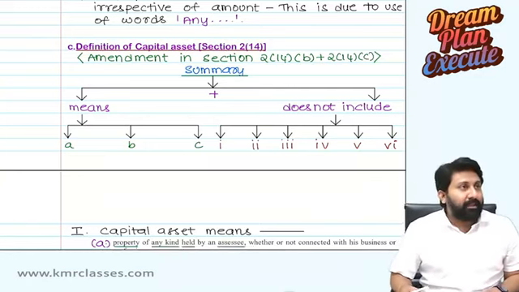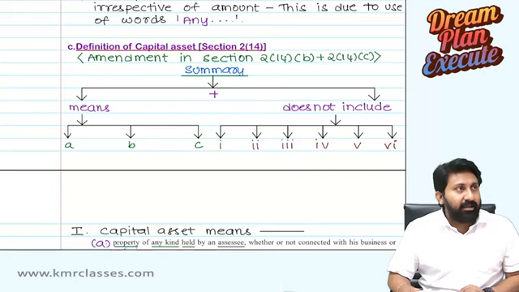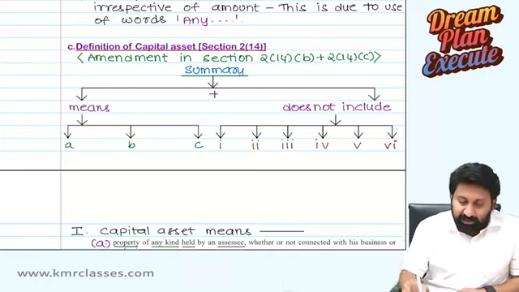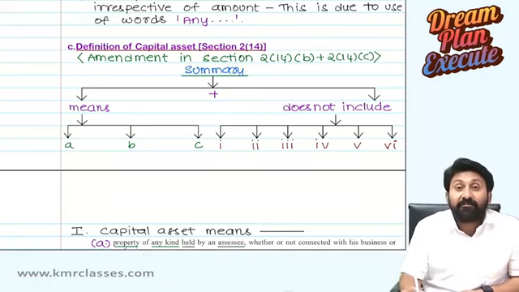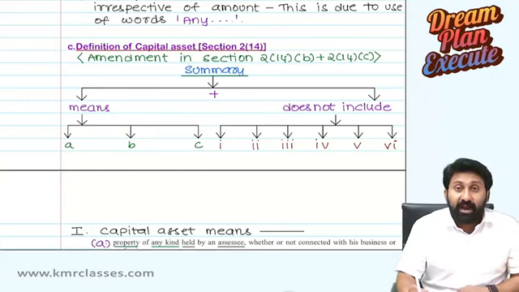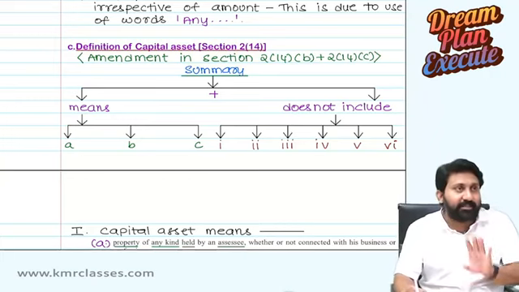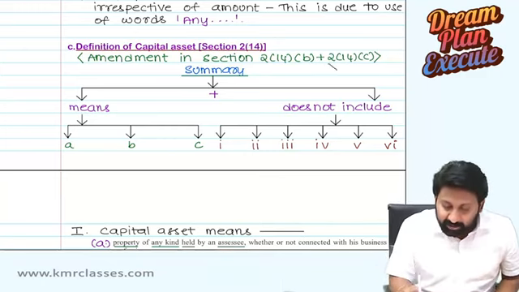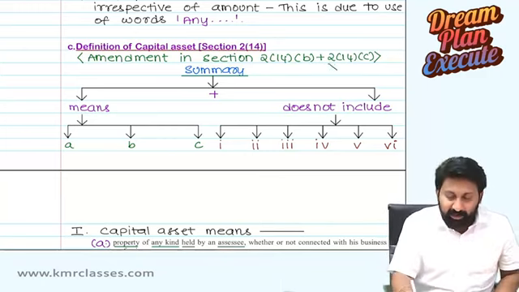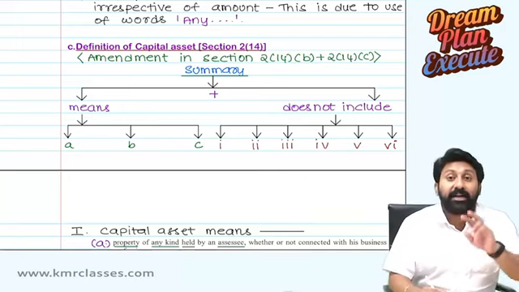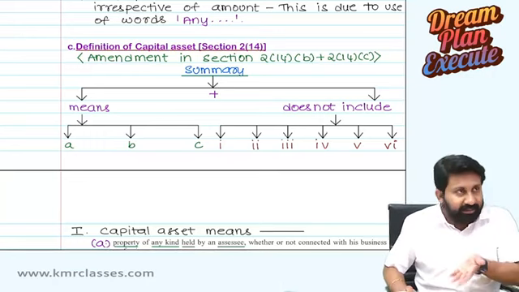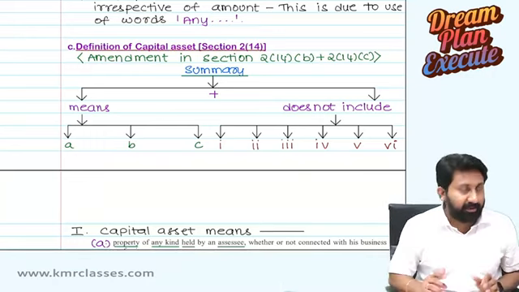Subclause C. In these two, amendments happened. Section 2 clause 14 subclause B, and section 2 clause 14 subclause C. These amendments happened with effect from 1/4/26, and are applicable for May 26 exams and after. So for the Jan exams, if anyone is writing, this amendment does not apply to you. This amendment is applicable for those writing May 26 exams and thereafter. Anyway, these lectures are made for you, so they are relevant.